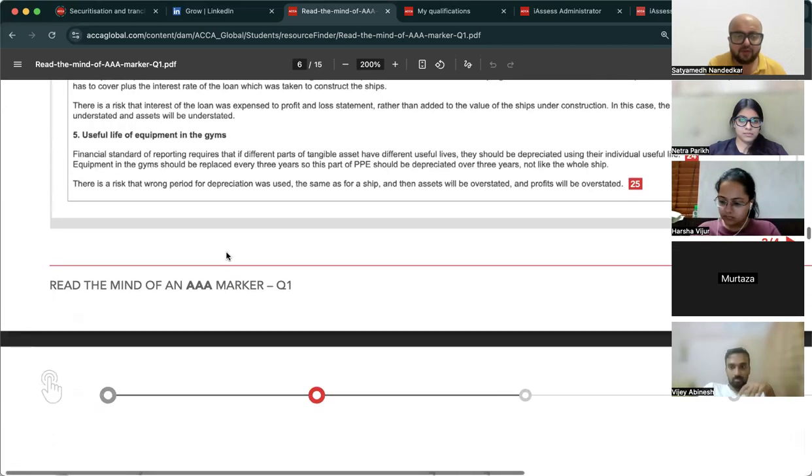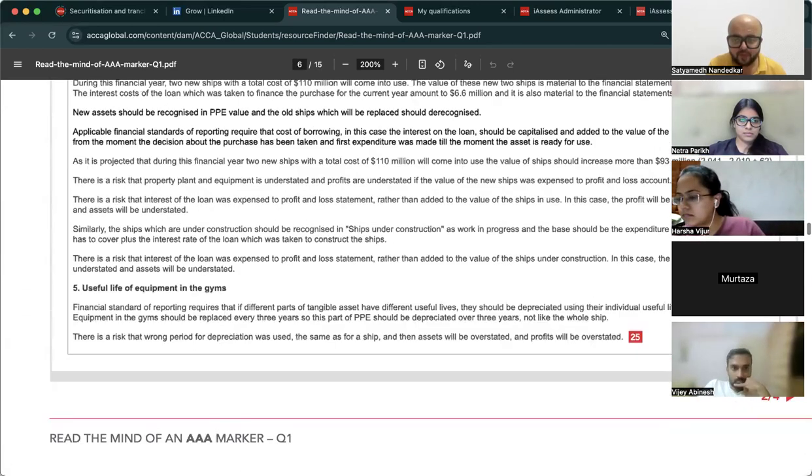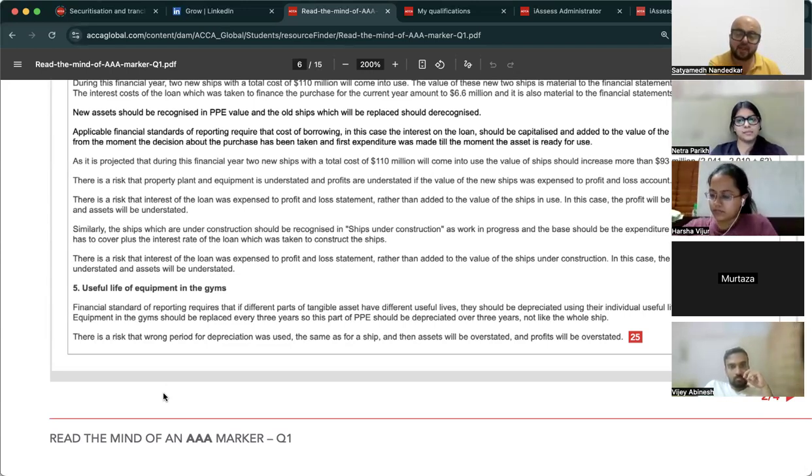Now look at useful life of gym equipment, 24-25, read it once. If different parts of tangible assets have different useful life, they should be depreciated using their individual useful life. Equipment in the gym should be replaced every 3 years, so this part of PPE should be depreciated over 3 years, not like the whole ship. There is a risk that wrong period for depreciation was used, the same as for a ship, and then assets will be overstated and profits will be overstated. Implication of the risk, and look, this is on componentization, right?